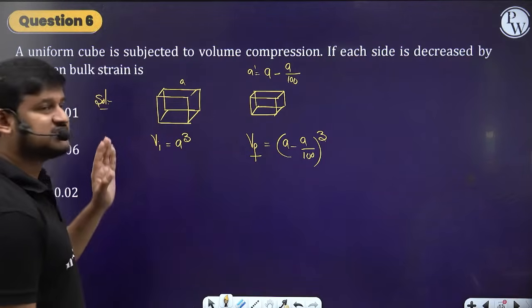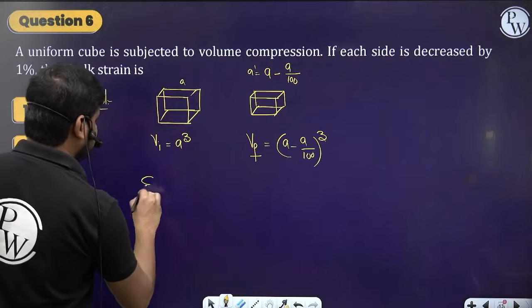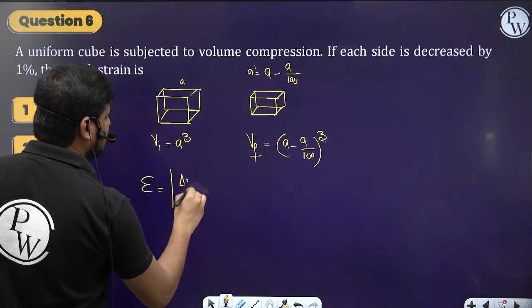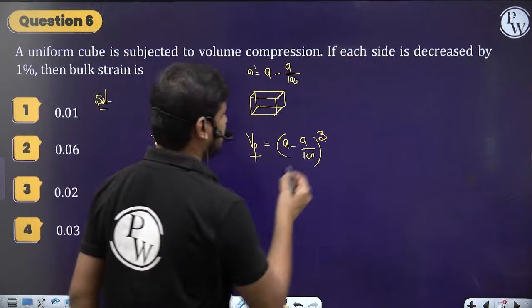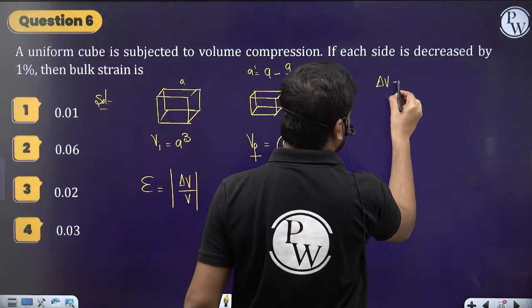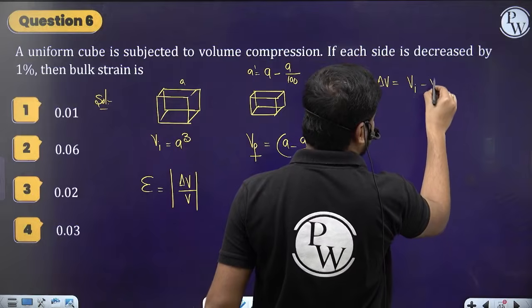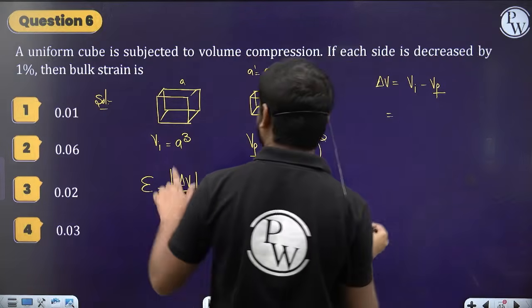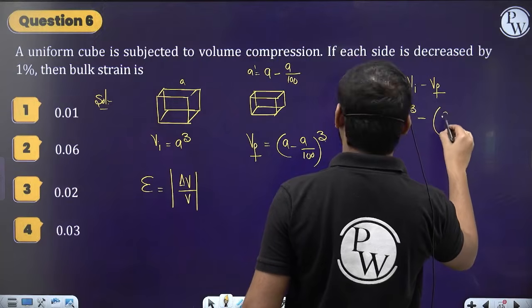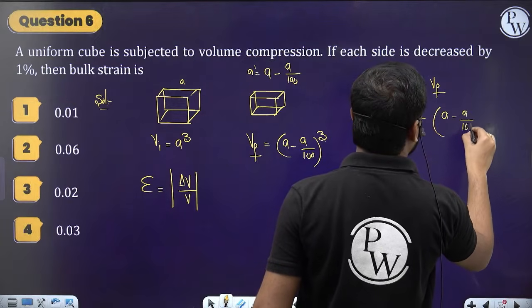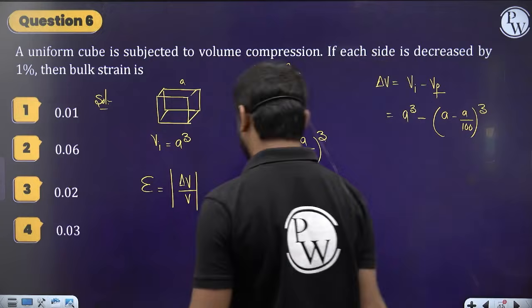So what is the bulk strain formula? It is delta V by V. What is the change in volume? Delta V is the change in volume, which is nothing but V initial minus V final. V initial is A cube, and V final is A minus A by 100 whole cube.